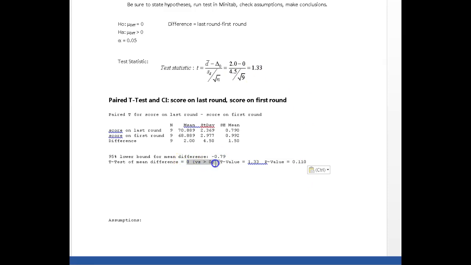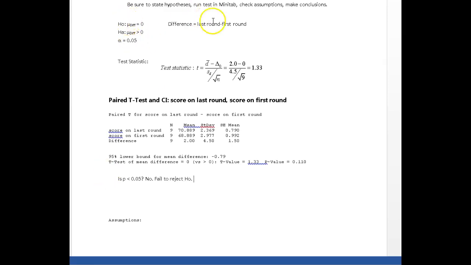By the way, double check again that you have the right hypotheses, equal to 0 versus greater than. And my p-value is 0.110. Oh man, this is getting to be a pattern. Question again is p less than my alpha? And my alpha is 0.05. And again, my answer is no. Don't be fooled, it won't always be no. Anyway, here the answer is no, and if it's no, we fail to reject the null statement.